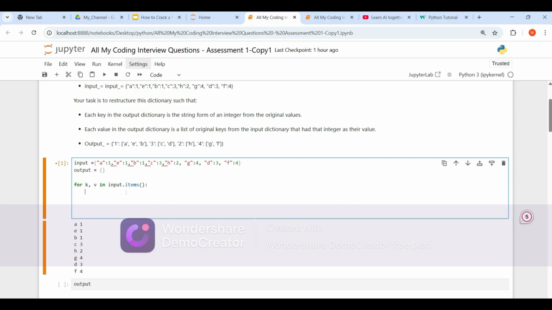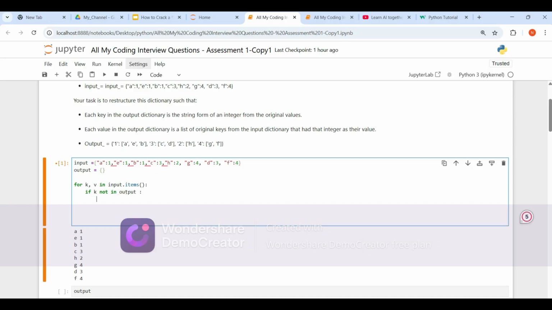It's very simple. If this particular value is not in the output, meaning not already a key, then we will store it in our output dictionary. Sorry, it should be the value, not the key, right?